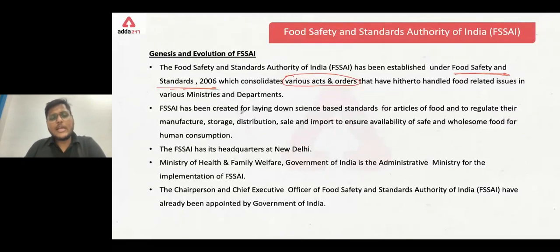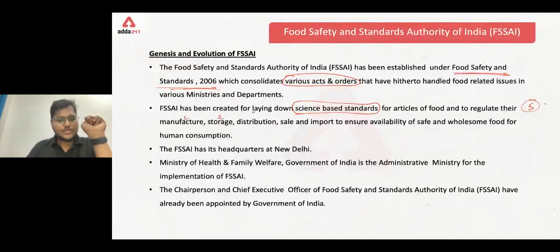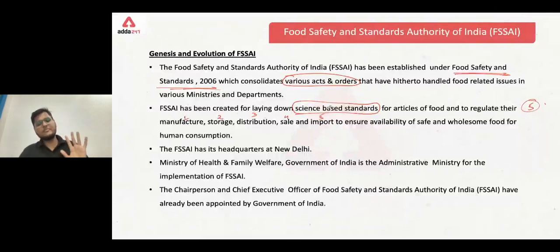FSSAI has been created for laying down science-based standards. So now these standards are completely science-based. It's not instinct-based, that yeah, I should make a standard like this. No, it's completely science-based, completely evidence-based, for articles of food, and to regulate their 5 things. What are these 5 things? 1, manufacture. 2, storage. 3, distribution. Number 4, sale. And 5, import. These are the 5 main things that FSSAI has to take care of.